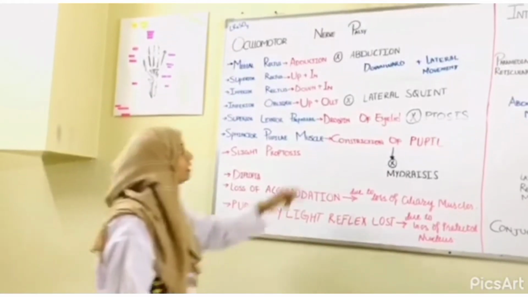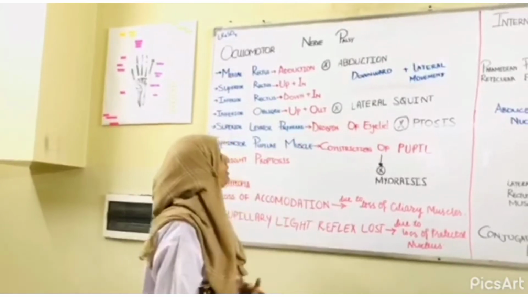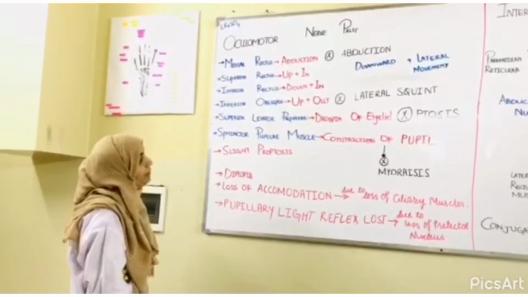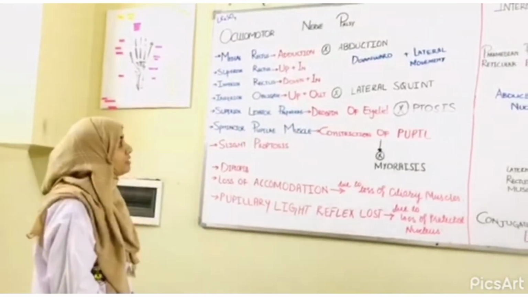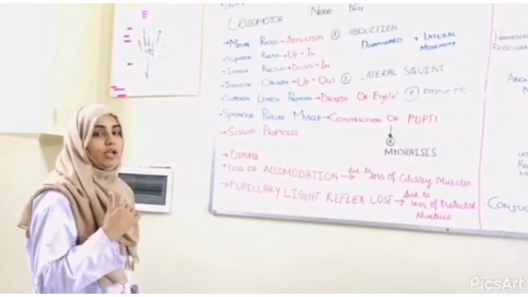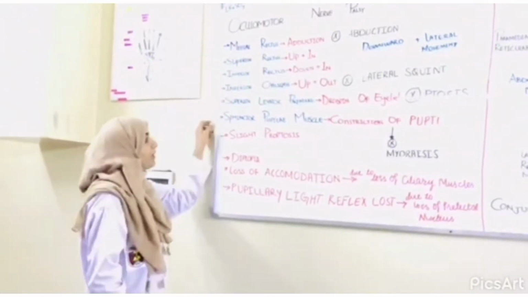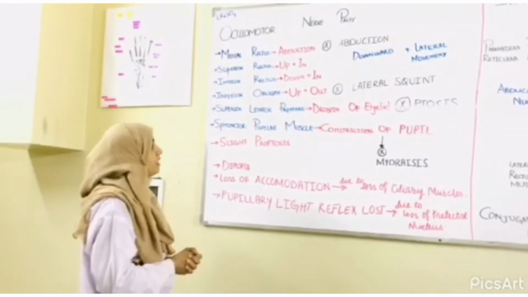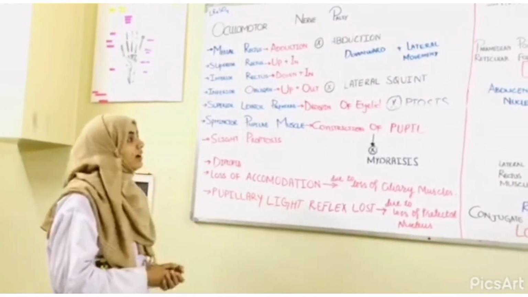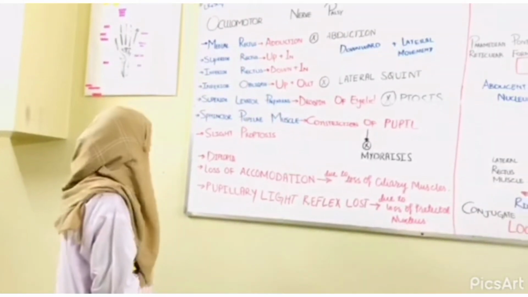and the result would be lateral squint. The levator palpebrae superioris is responsible for upward movement of our eyelid, so if it does not work, it will lead to ptosis. And the sphincter pupillae muscle is responsible for the constriction of our pupil. If it does not work, it will cause dilation of our pupil, which is called mydriasis.